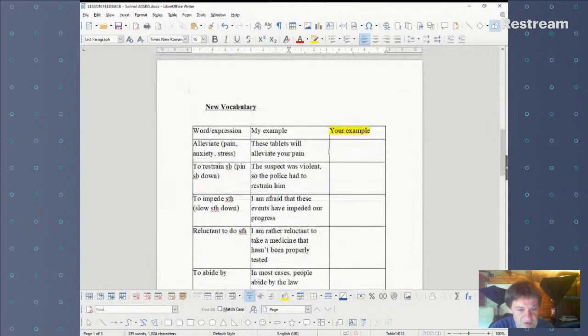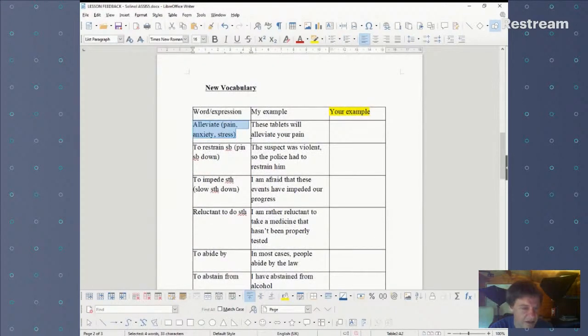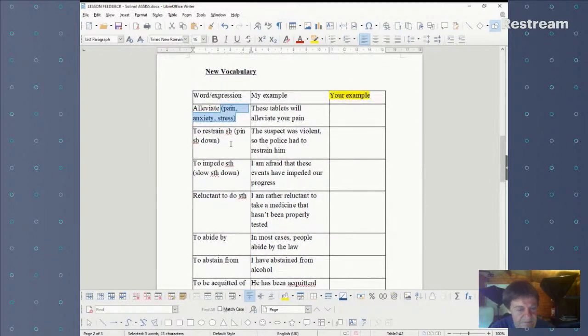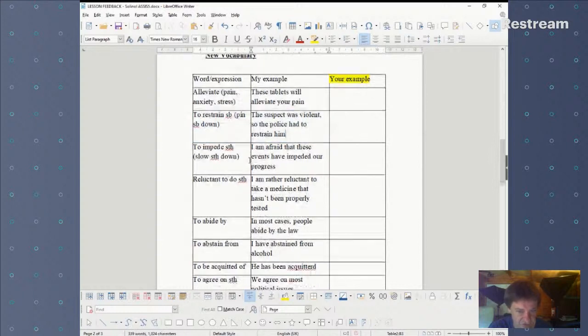Okay, and a few new words came up. I suggest that you learn alleviate: pain, anxiety, stress. It means lessen, alleviate, but it collocates really well with pain and other medical words. So you alleviate pain, alleviate anxiety, alleviate stress. When you restrain somebody, you pin them down or maybe pin them against a wall. You restrain them by stopping them moving their arms and their legs, really. So the suspect was violent, so the police had to restrain him.